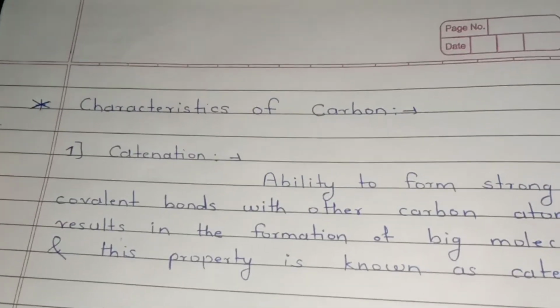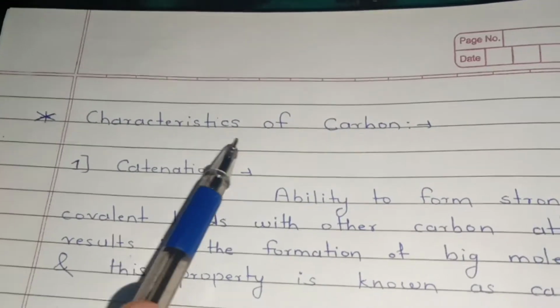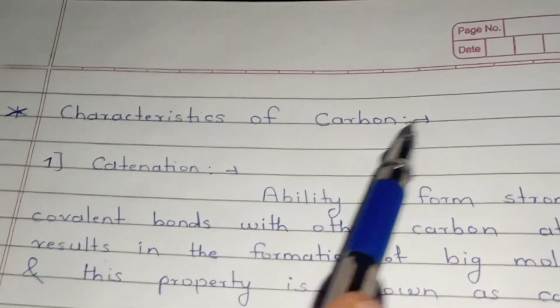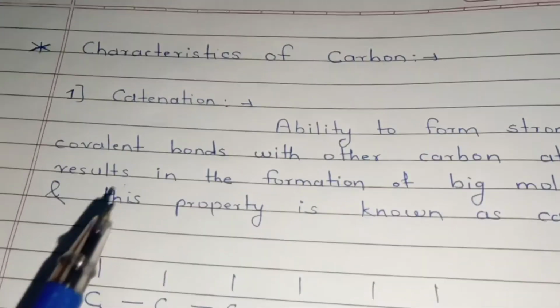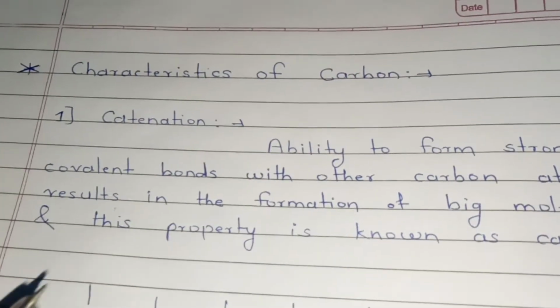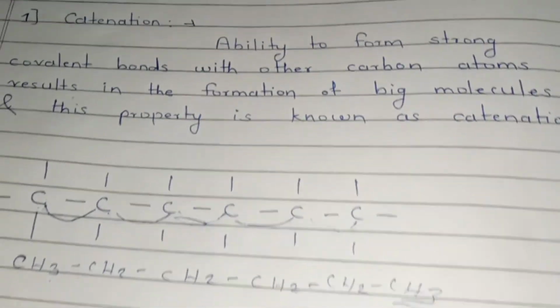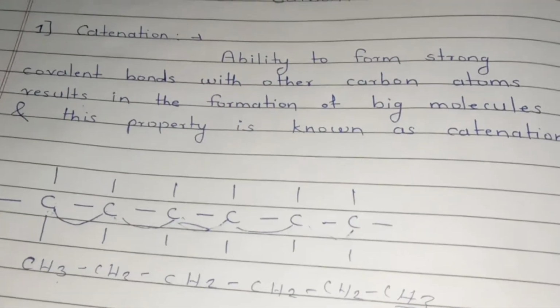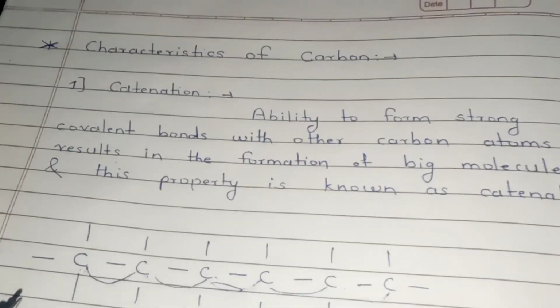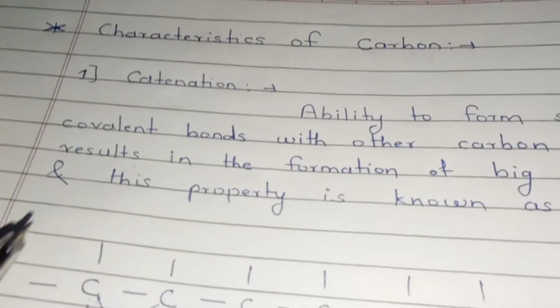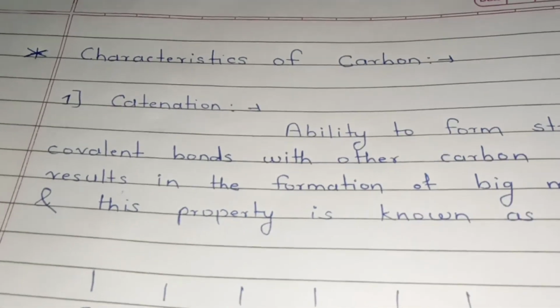Hi friends, today we are going to see the characteristics of the carbon compound chapter. So there are four characteristics of carbon. First is catenation, second is multiple bonds, third is tetravalency, and fourth is isomerism. So let us see the first characteristic of carbon. It is catenation. What is catenation?